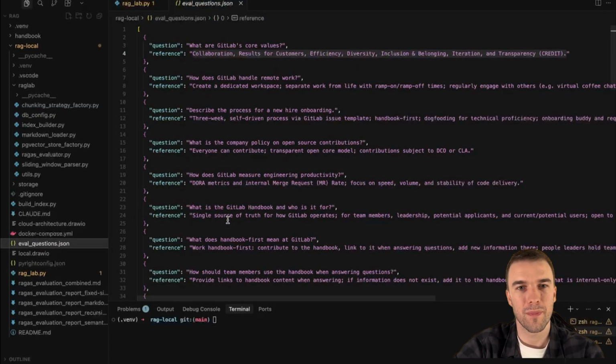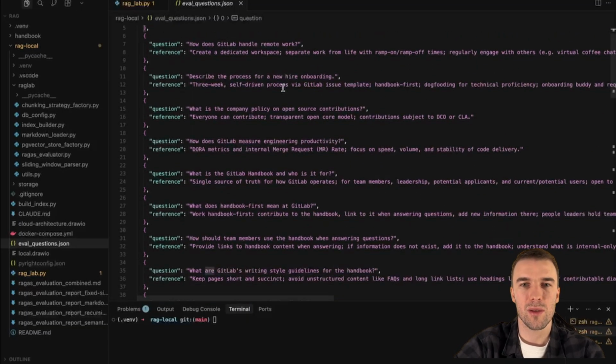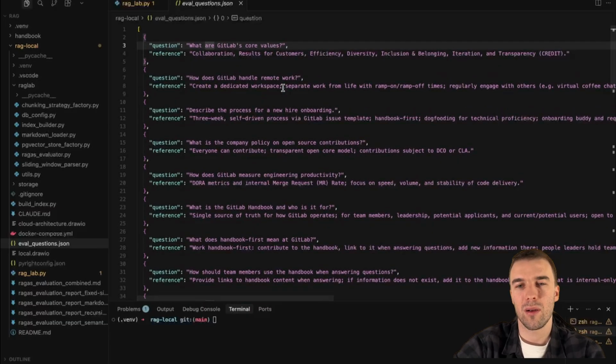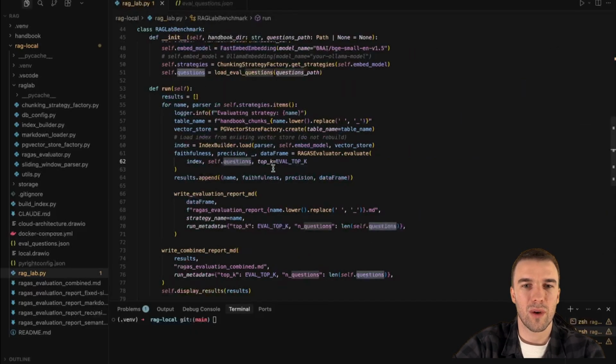Let's look at them. We have around 25 questions, and we have a reference. Reference is basically an answer which we compare to. So when the model gives us an answer based on retrieved context, what we do next is compare it with the reference. Everything is done under the hood in the RAGAS framework.